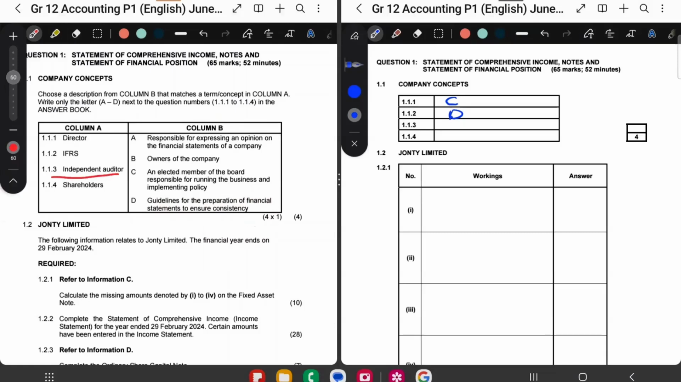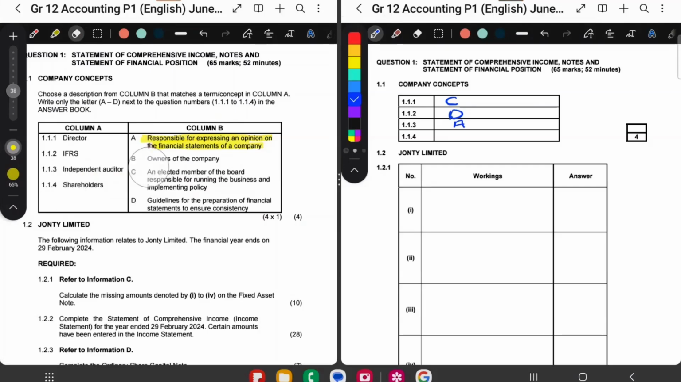Then, independent auditor. What is an independent auditor? So an independent auditor is someone from outside the business. Remember? Independent. So from outside of the business who comes and checks the company's financial statements to see if it's fair and if it is accurate. So let's look in column B if you find something like that. Look at number A. It says responsible for expressing an opinion of the financial statements of a company. So yes, an external auditor will express an opinion of our financial statements. So I would say 1.1.3 is A.